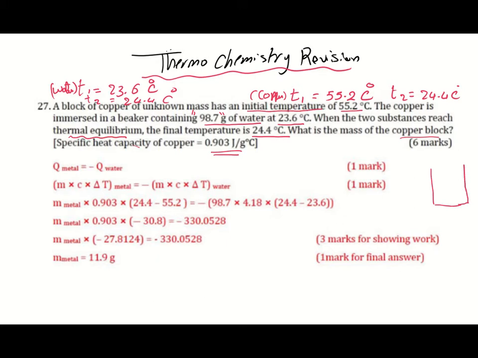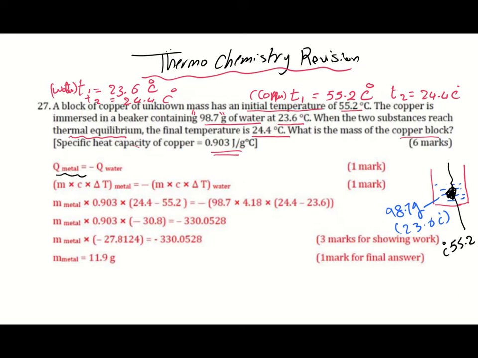We have a beaker containing water. The mass of water was 98.7 grams and the temperature of water was 23.6 degrees. And then we immersed a copper block in water. The copper block, before we put it in water, had a temperature of 55.2 degrees. Both of them reached thermal equilibrium where the final temperature became 24.4. Remember the law which says that heat gained equals heat lost.